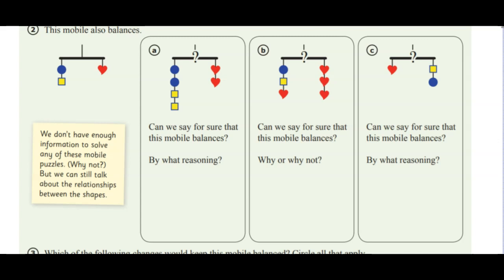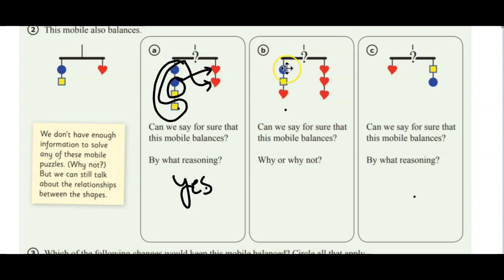All right, so once again for this one, we've got a circle and a square equal a heart. So circle and 1 square, say we can just balance it out like this. We've got a circle and 1 square equal 1 heart, and then this circle and this square equal the other heart. So this is going to be a yes, it does balance.